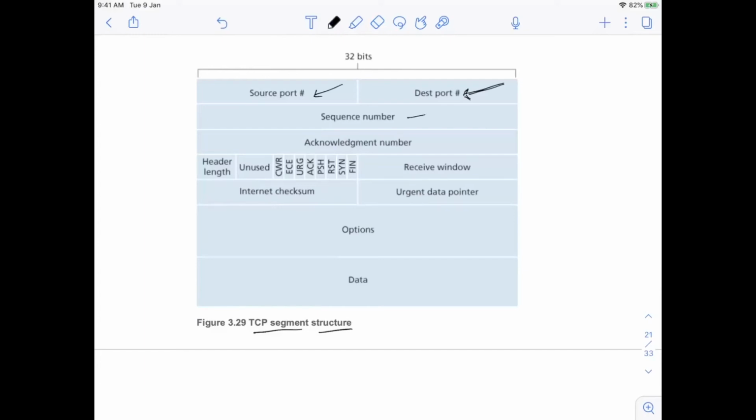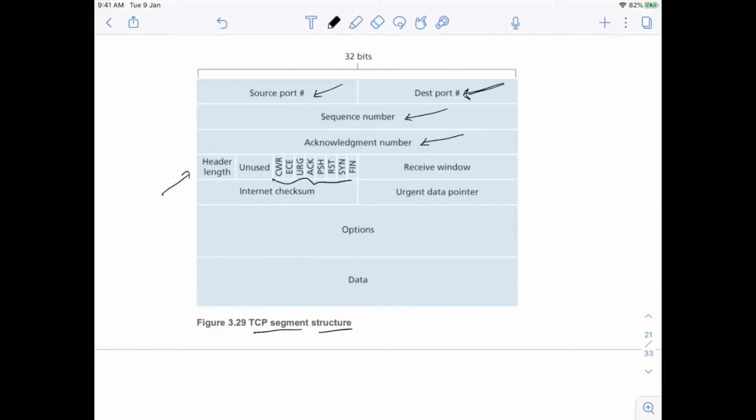Now you have sequence number in TCP, you have acknowledgement number in TCP. Header length will also be there in UDP, but you see there are different types of flags here, like CWR, ECE, URG, ACK, PSH, RST, SYN, FIN. These flags are very important for TCP.